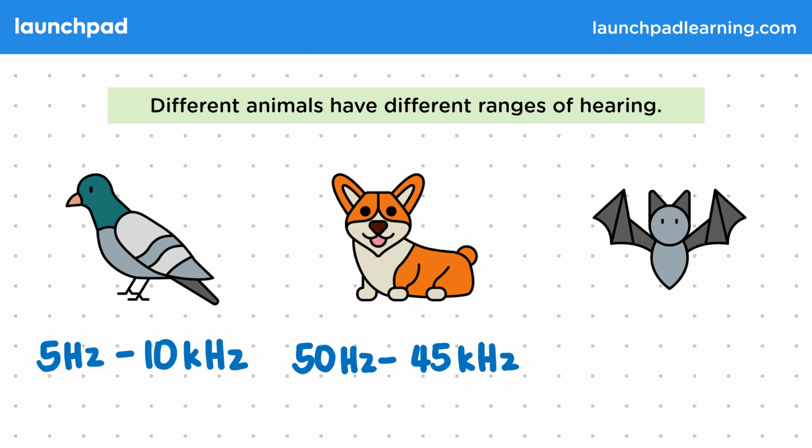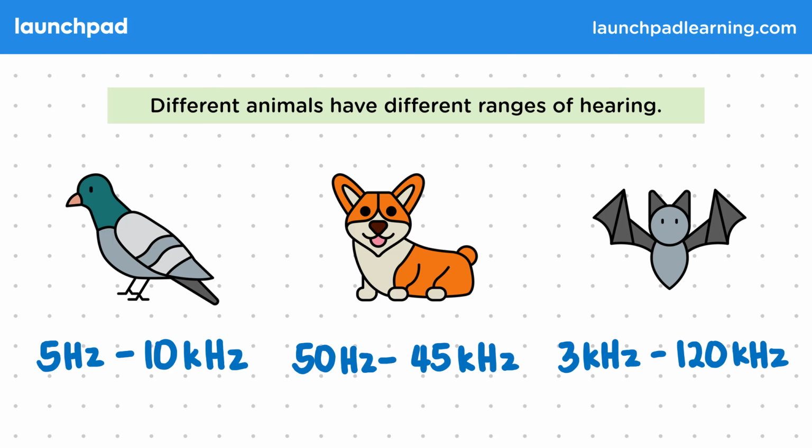Bats can only hear high-pitched noises between 3 kHz and 120 kHz. This lets them use high-frequency sounds for echolocation in the dark. Other examples of animals who mainly hear high-pitched sounds are dolphins and whales.